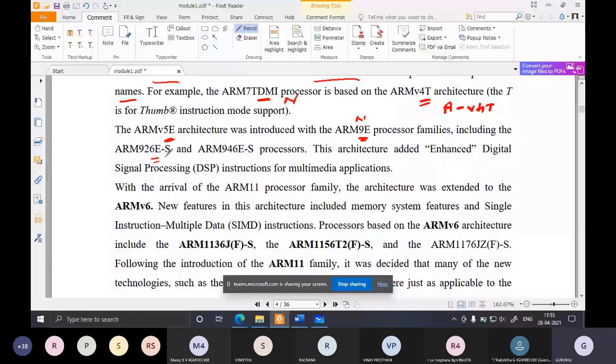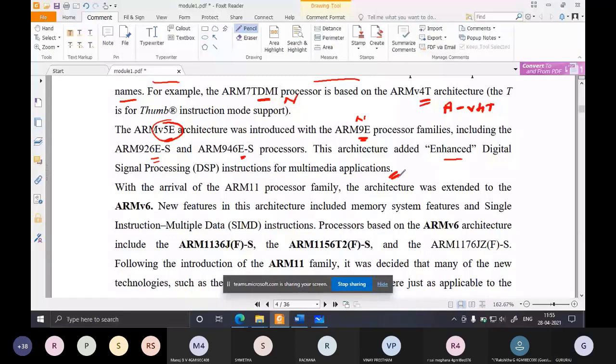These are the names of the processors, and these processors come into architecture version 5E. This architecture added enhanced digital signal processor instructions for multimedia applications. So architecture version 5E targeted DSP applications, digital signal processing applications, by adding some enhanced instructions which help with multimedia processing.